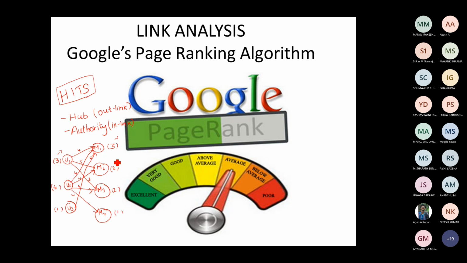Now, for the rule of hub updation and authority updation, what do I have to do? I have to sum up all the values of the scores, divided by the square root of the sum of the squares of the scores: score 1 squared, score 2 squared, and so on. So this is what we saw in the HITS algorithm.